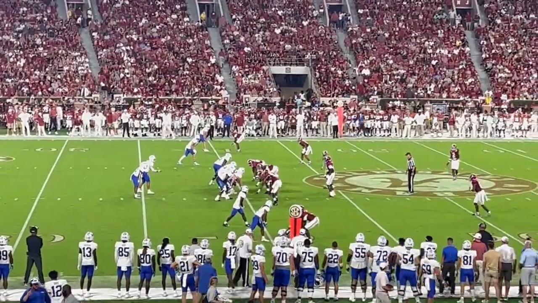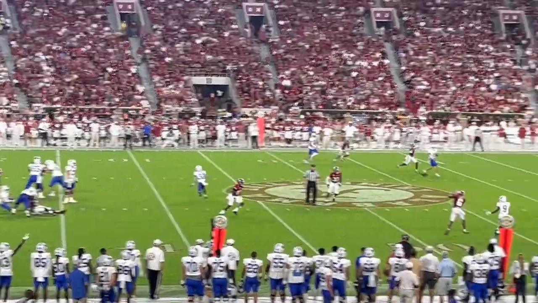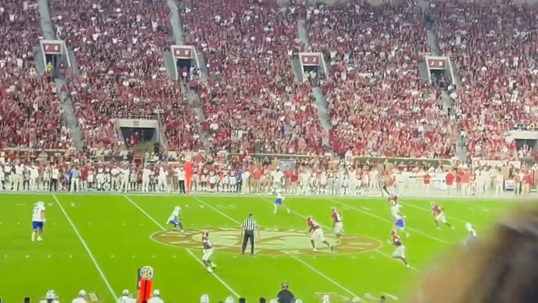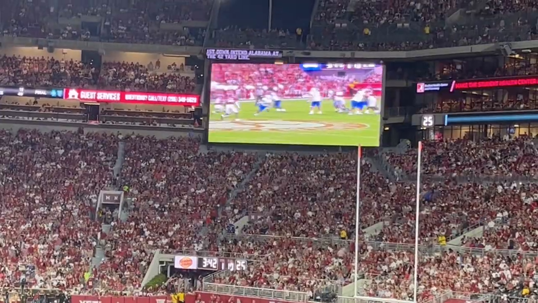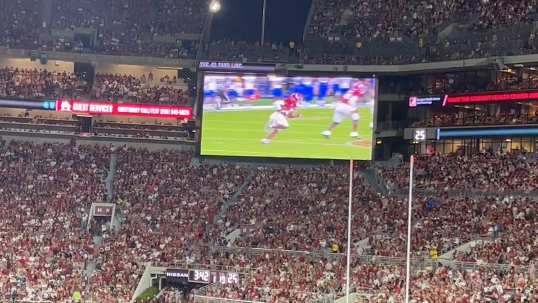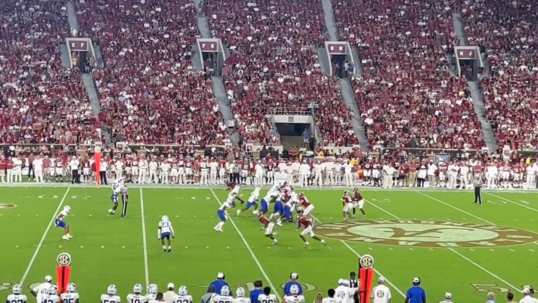1st and 10. And this is the interception from Jalen Key, the transfer. Good pick here. He's trailing the receiver. Really good play. Cuts him off with the pick. Just a good interception by Key. Really liked him and Amos coming in. Key's had a good impact.